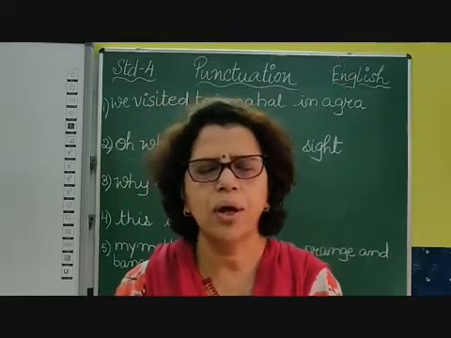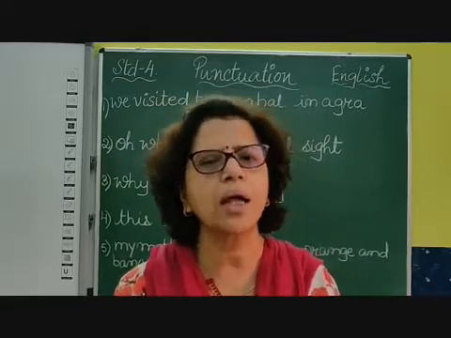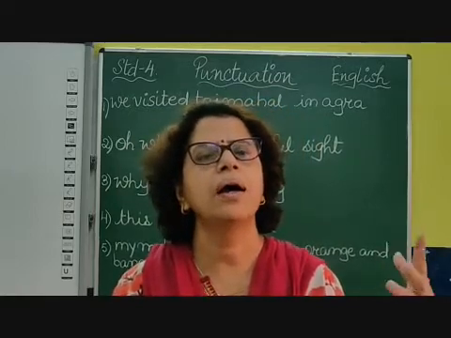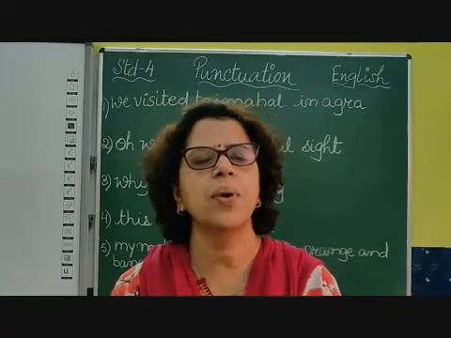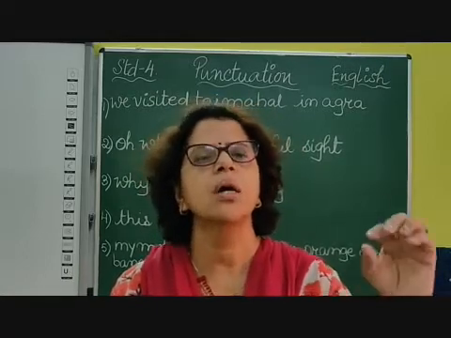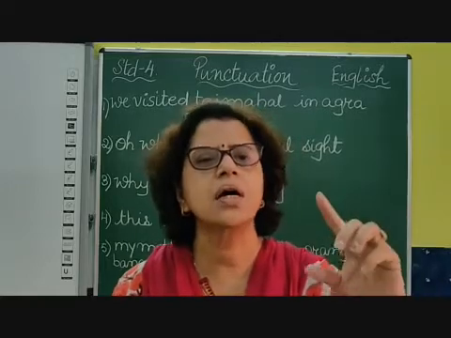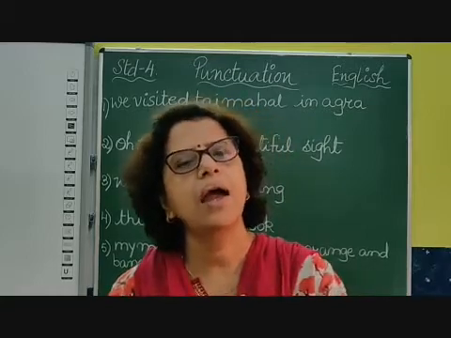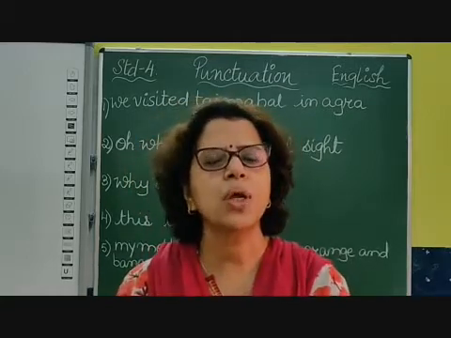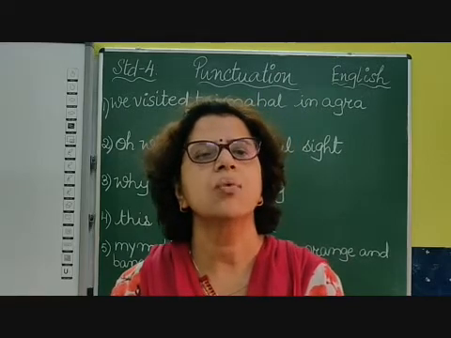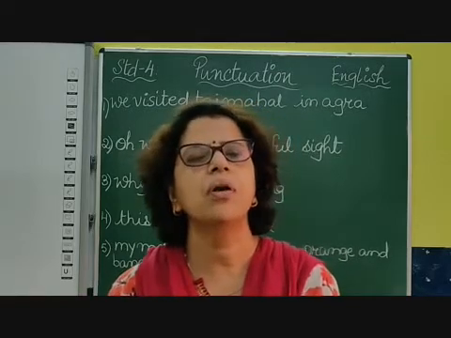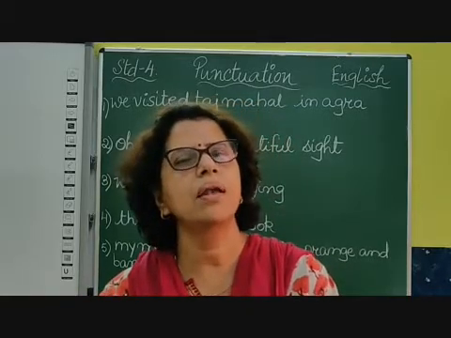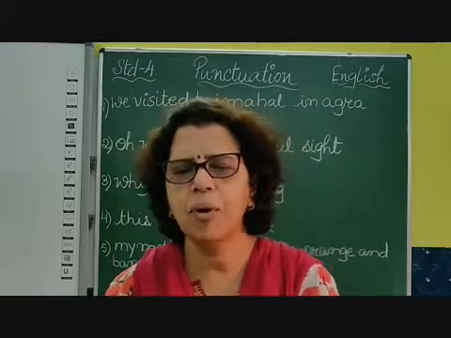Like you say, I went to the market and bought pencil, eraser, sharpener and a scale. So you can write like this: I went to the market and bought pencil, comma, eraser, comma, sharpener and, no comma after that, and a scale. So in this way, if there are more than 2 things, after one thing you put a comma, then another one, and never put a comma before or after 'and'.